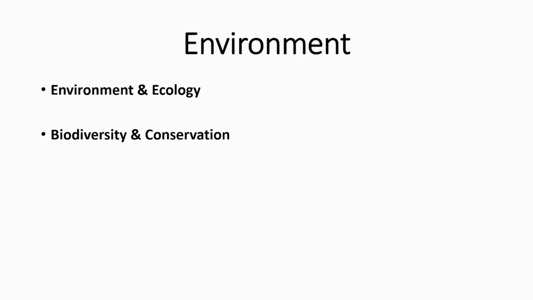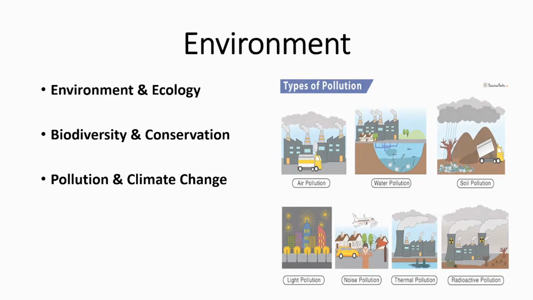Next, after environment and ecology and biodiversity and conservation, there is a topic called pollution and climate change. So this is the third section of the environment section. You can see first you are moving to basic, then you are moving to something that is related to life, then you are moving to human actions, how we are polluting the earth in various ways and how we are causing a fundamental change in the climate of the earth.